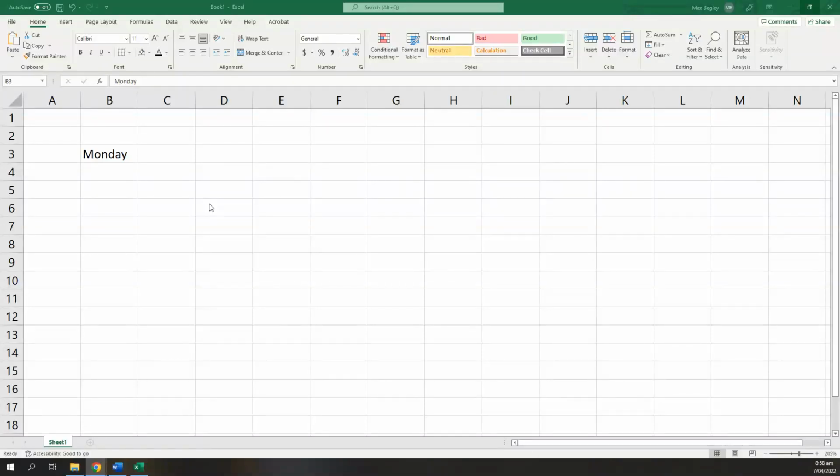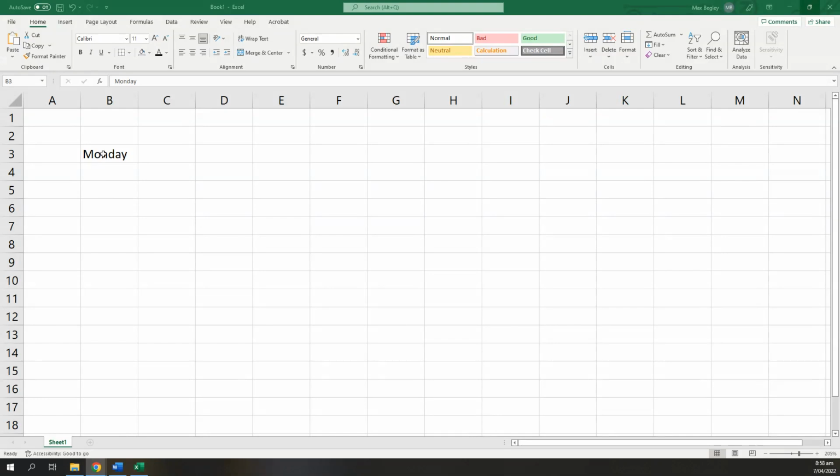Replication or DragFill in Microsoft Excel. Sometimes typing in a great big list of words or labels can be really tedious. So Microsoft Excel has built in a system of replicating lists really quickly. They've got some built-in ones such as days of the week, months of the year, etc.